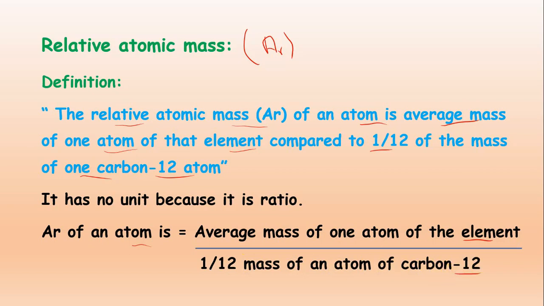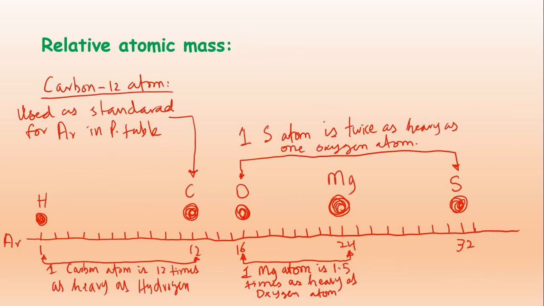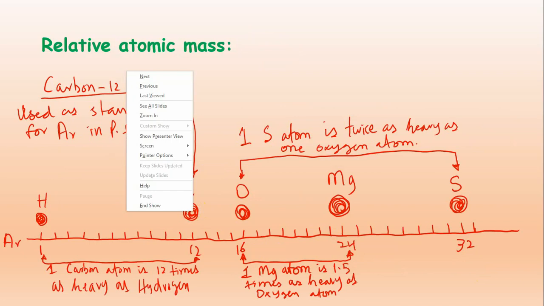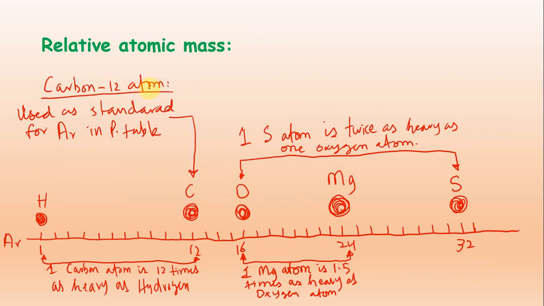So this is the formula for the relative atomic mass, and this is a very important diagram showing the concept of relative atomic mass. This is the standard element, carbon. Carbon-12 is used as the standard element for relative atomic mass in the periodic table.